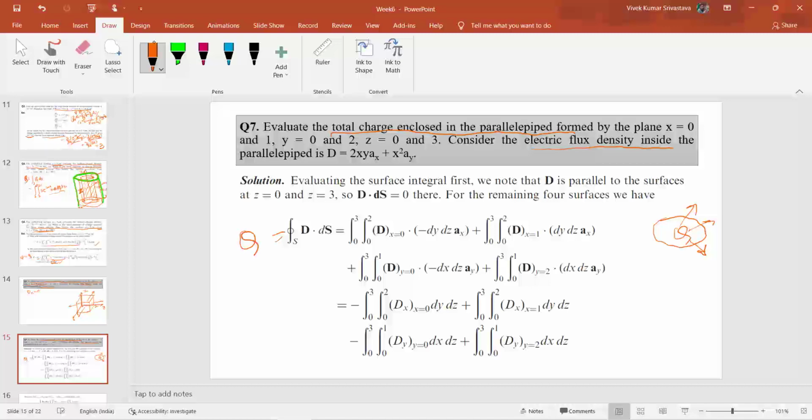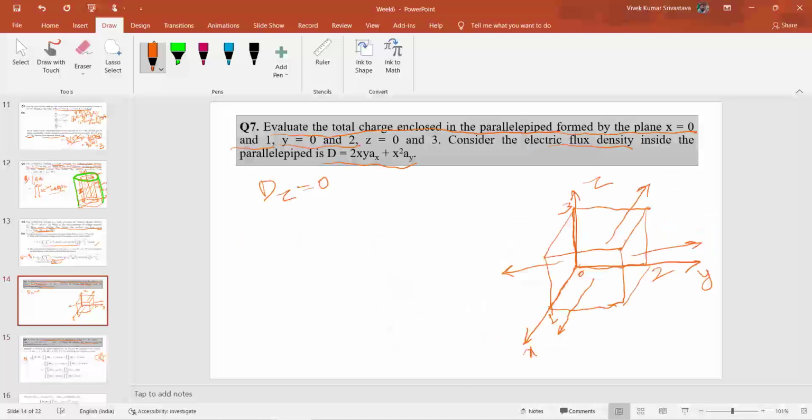So we have to take, suppose we are standing on x equals 0 and x equals 1. It represents the front and back surface. So we have to take x constant here, which is equal to 1, and for this surface we have to take x equal to 0.